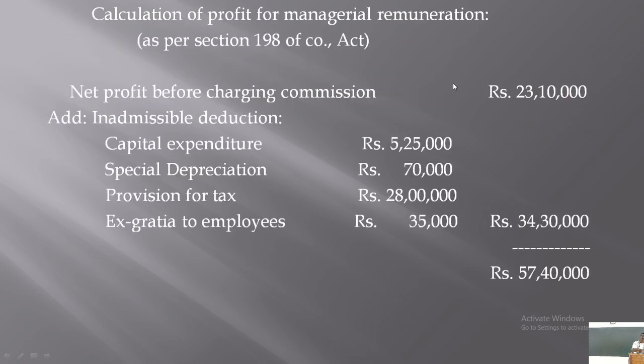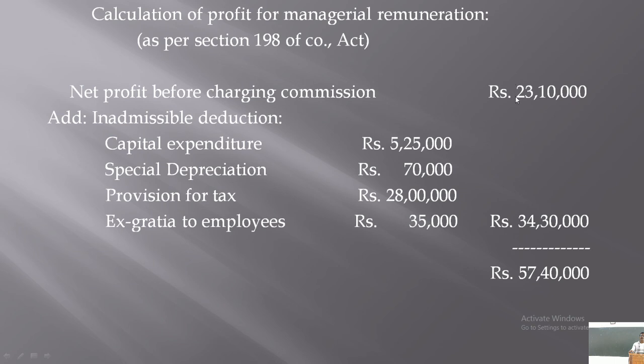So, if you calculate the net profit for managerial remuneration purpose, or net profit as per section 198 of the Companies Act, right? As I told you, what are the disallowable expenses? The total profit arrived is 23,10,000, and this is before charging commission.